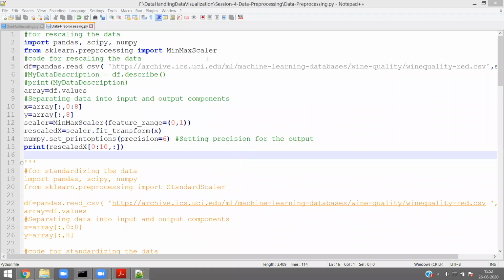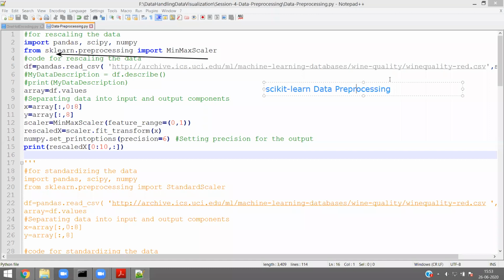There is one package called scikit-learn. This is a package for data pre-processing.